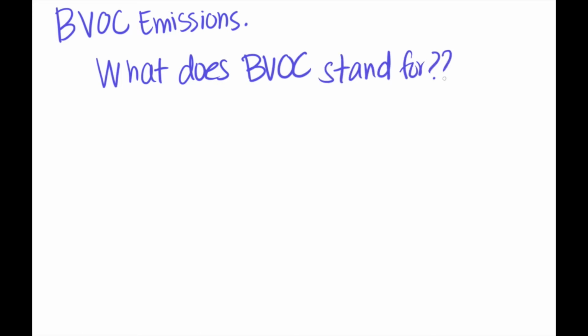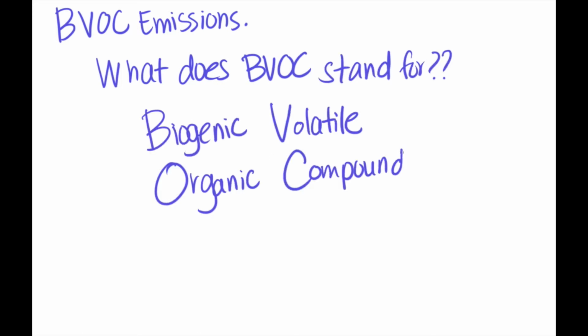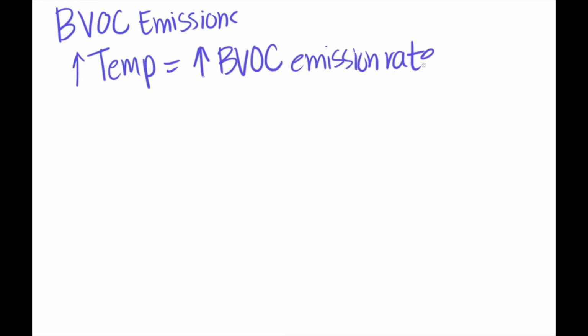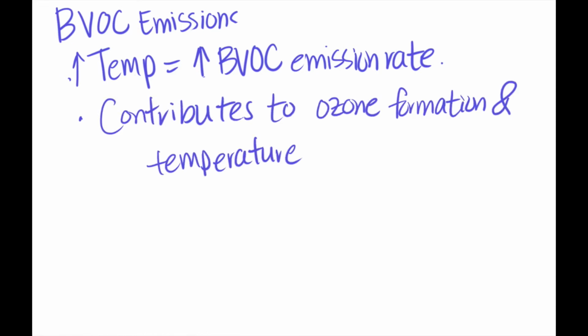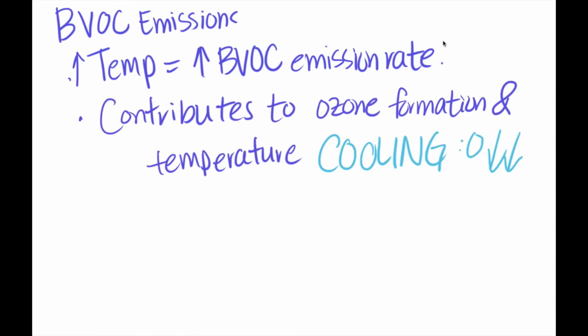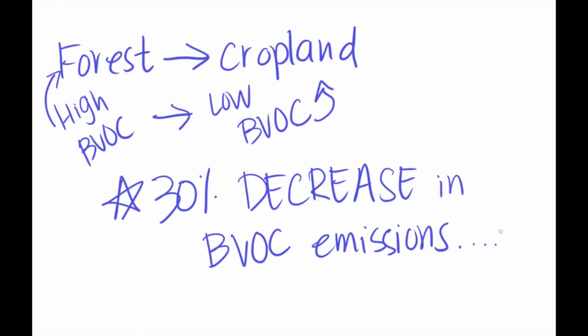The second way that cropland can lead to cooling effects is due to a lowering in BVOC emissions. BVOC emissions stand for biogenic volatile organic compounds and include compounds like isoprene. BVOCs act as very potent greenhouse gases in the atmosphere, and research suggests that croplands produce about 30% less BVOC emissions than forests do.